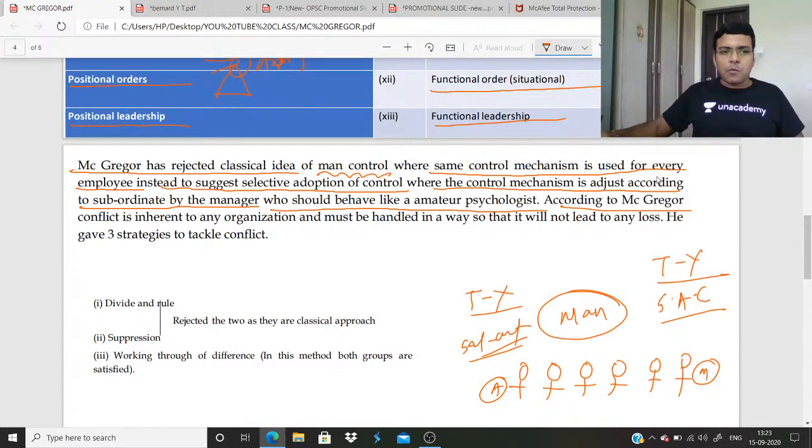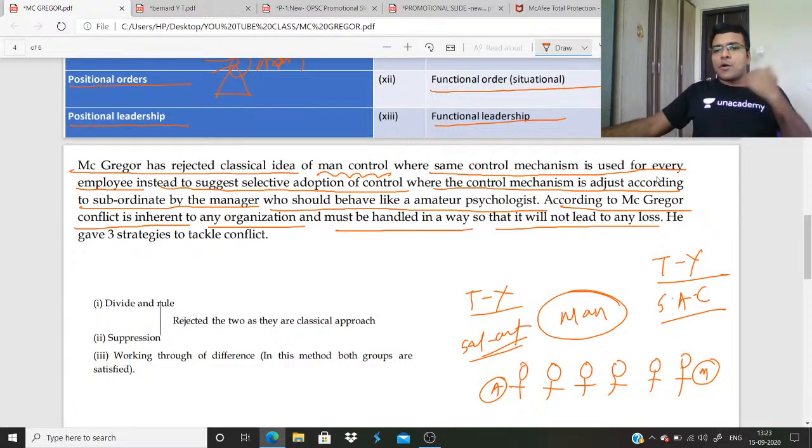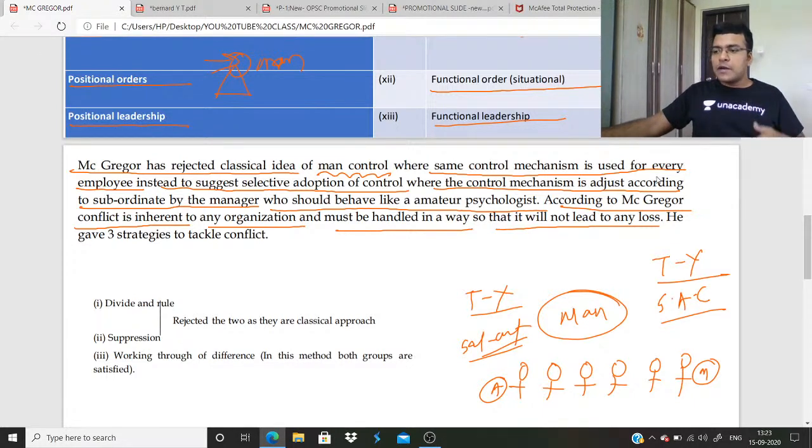According to McGregor, conflict is inherent to any organization and must be handled in a way that it will not lead to any loss. The classical theorists avoid conflict. They said conflict is always disastrous, but McGregor said no, conflict should be handled in a better way so that it will not lead to any loss. He gave 3 strategies to tackle a conflict. First is divide and rule, second is suppression, and third is working through a difference.